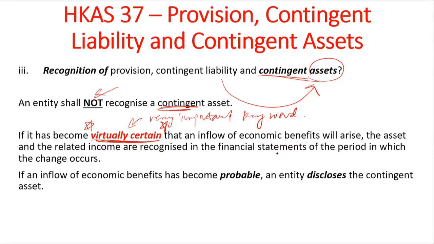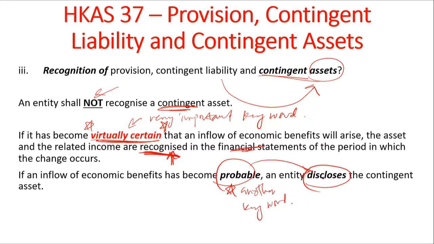You can recognize then an inflow. There would be an inflow, of course, because it is not a liability. The asset and the related income are recognized. You see, then they are recognized. If the contingent asset is virtually certain, only then the company will recognize it in financial statements. Otherwise, if it's probable, the entity just discloses. This is another keyword. So if it's probable, then the entity will only disclose the contingent asset.